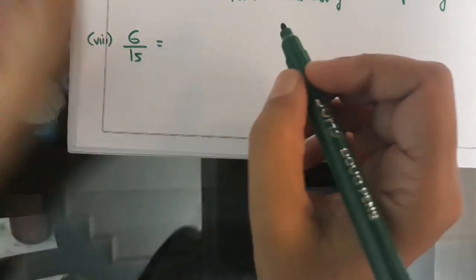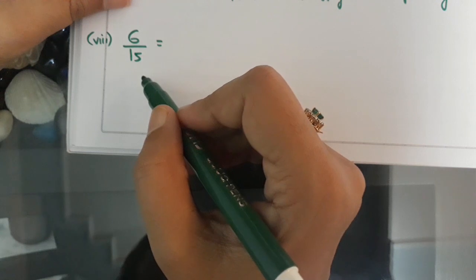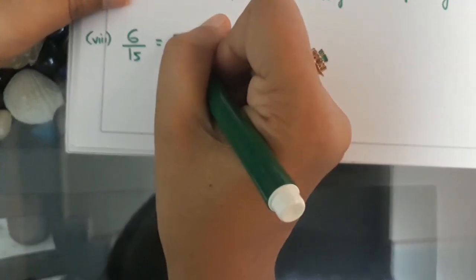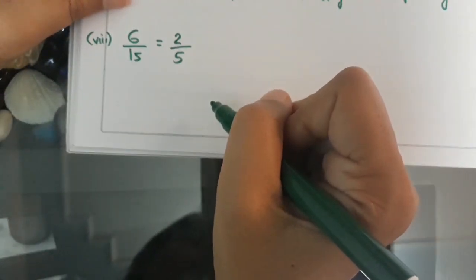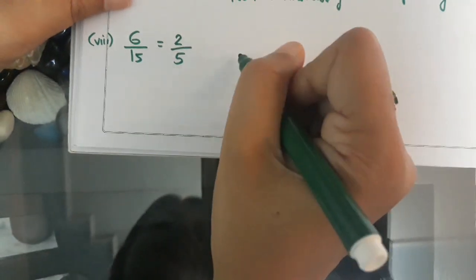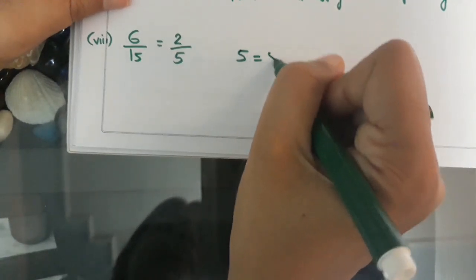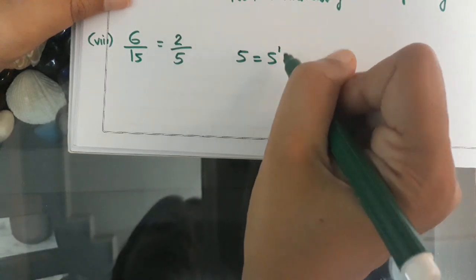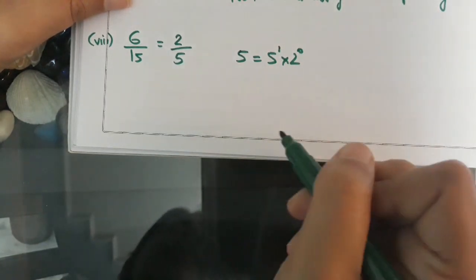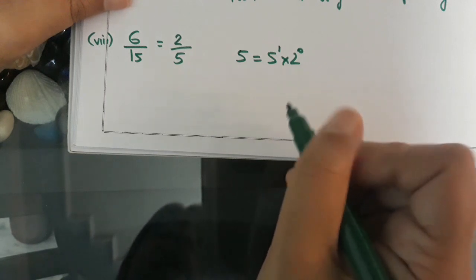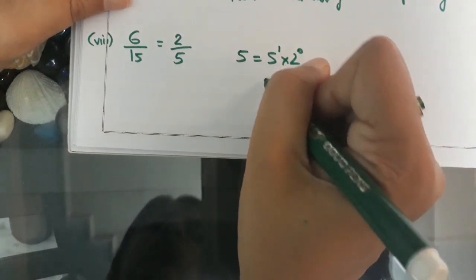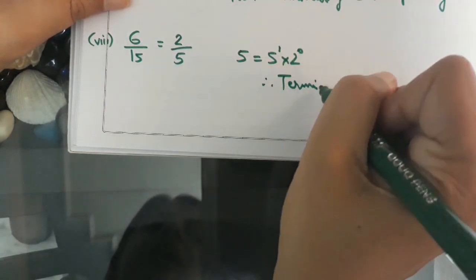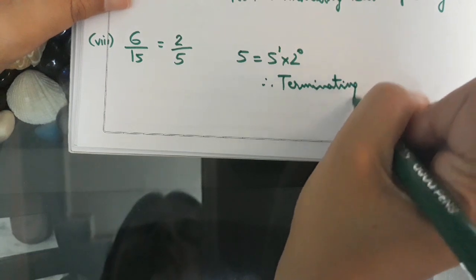The next number is 6 upon 15. This can be simplified. 3 2s are 6, 3 5s are 15. So on simplification we get 2 upon 5. Now the denominator 5 can be written as 5 raised to the power 1 into 2 raised to the power 0. Since the denominator can be written in the form 2 raised to the power m into 5 raised to the power n, the decimal expansion will be terminating.